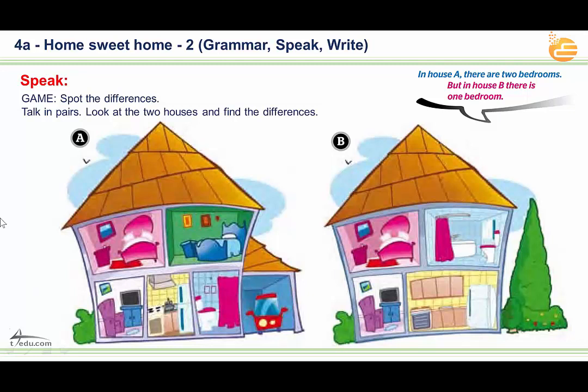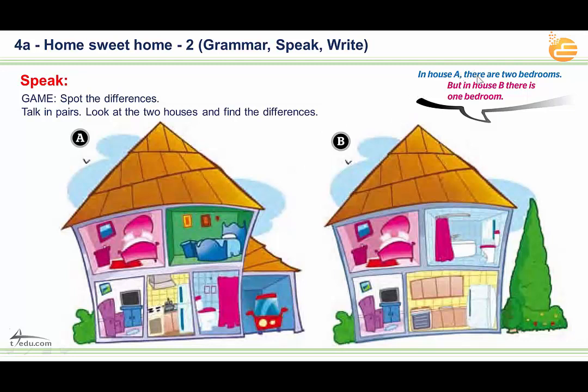The kitchen. What about the kitchen? What is the difference between this kitchen and this kitchen? Very nice. This kitchen is big, big kitchen, but this one is small, small kitchen. Okay, very nice. So now we have to make sentences.